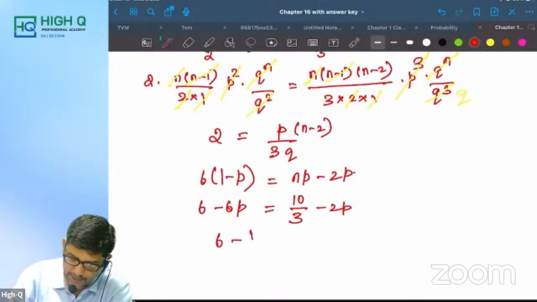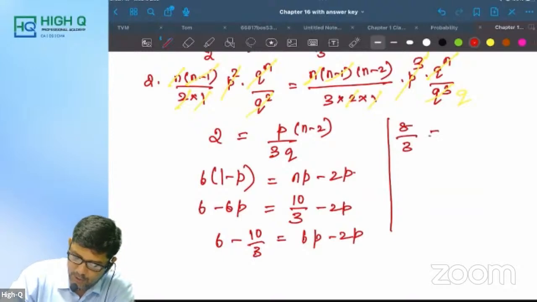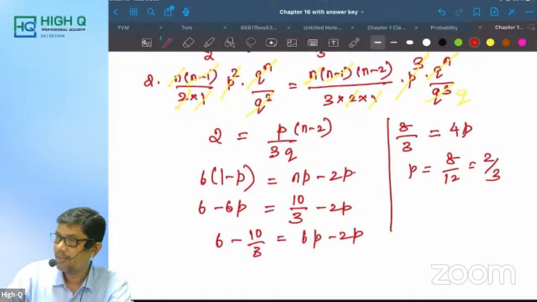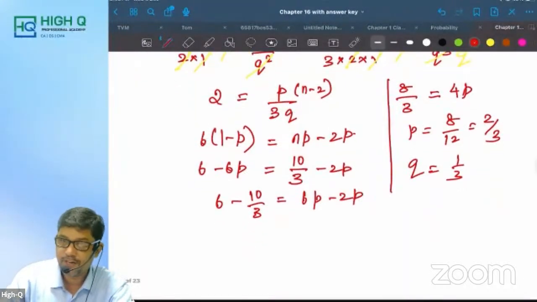So 6 minus 10 by 3 is equal to 6P minus 2P. 8 by 3 I am getting. 8 by 3 is equal to what? 4P. So P is equal to 8 by 12, which is equal to 2 by 3. What is Q equal to? 1 by 3.